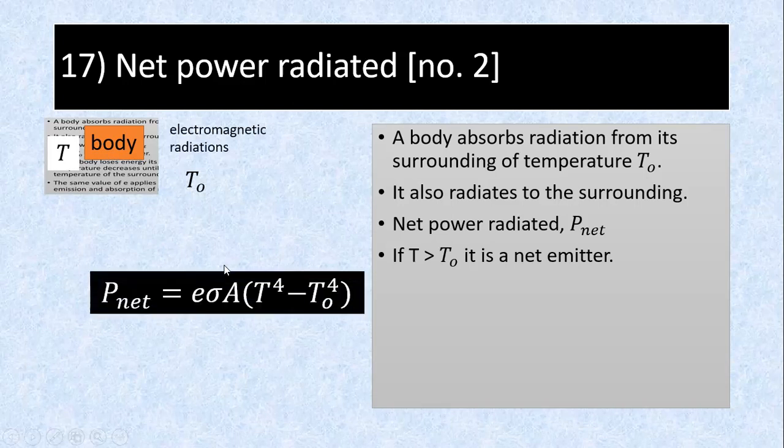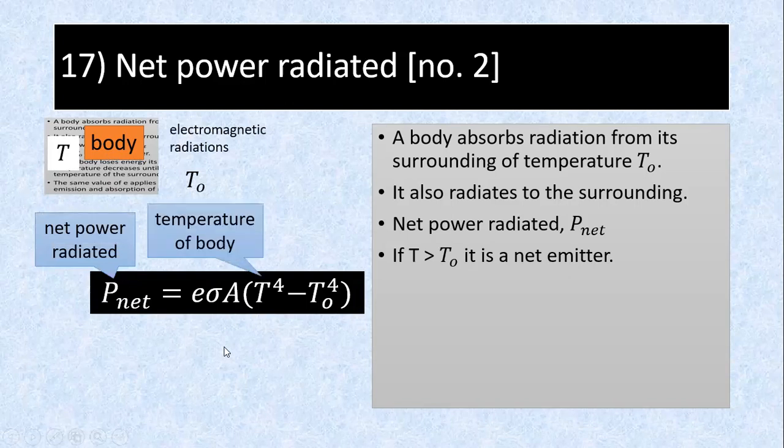So that's the formula you use. You just add another T0 to the power 4, that's all. Same formula as before: net power radiated, temperature of the body, temperature of the surroundings.